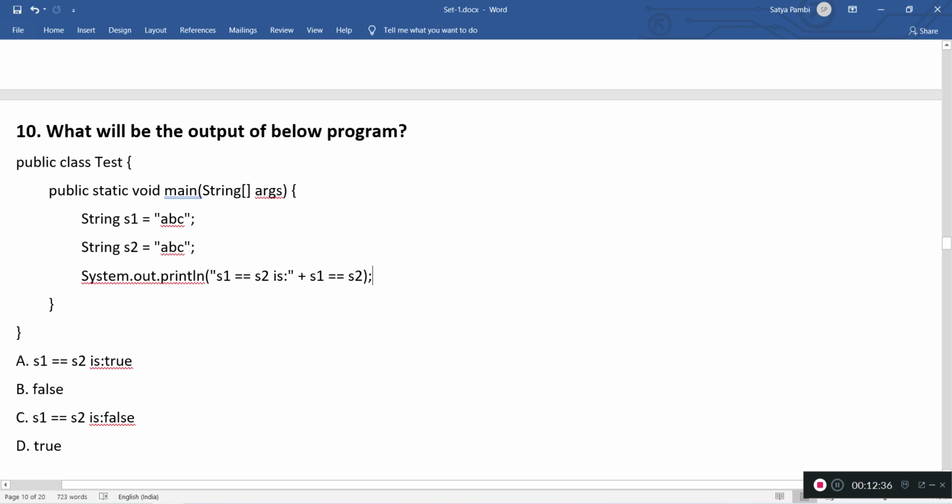These are literals, and literals are stored in the string literal pool. That's the reason there is only one literal object in the pool, and both are pointing to the same one. So s1 == s2 will be true. The answer would be A.